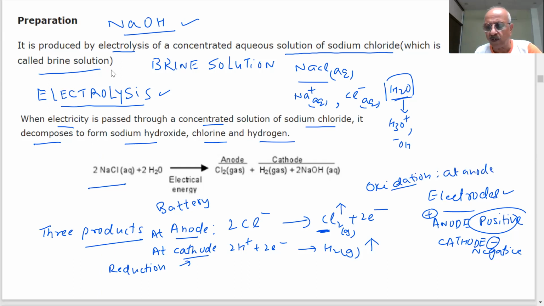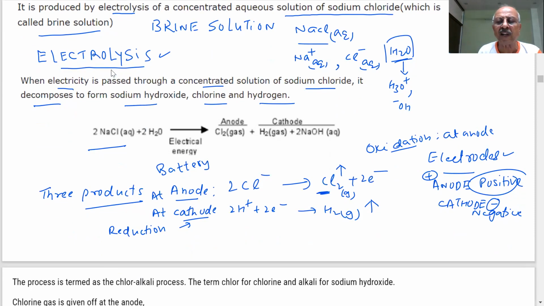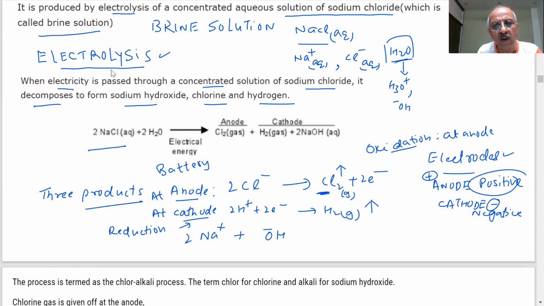So you will get chlorine gas, you will get hydrogen gas. Question will be asked, where is the chlorine gas coming? At the anode. Where is the hydrogen coming? At the cathode. And also then you will have sodium ions and OH ions. As you can see, OH ions are present in the solution. And sodium is also present. Here you have 2 moles of this. So what will they give? Sodium hydroxide.